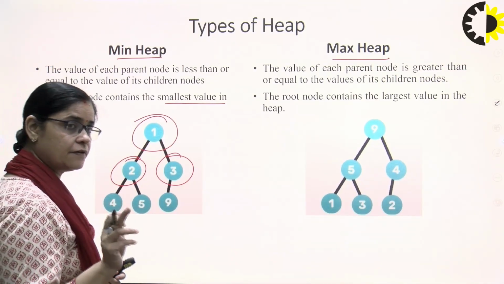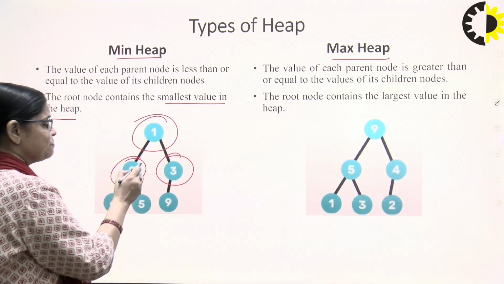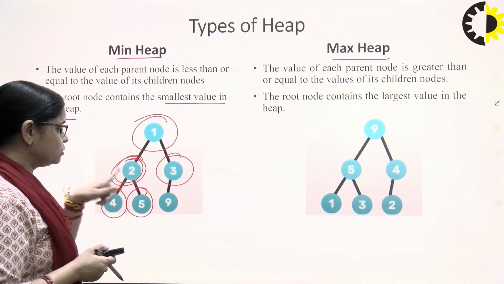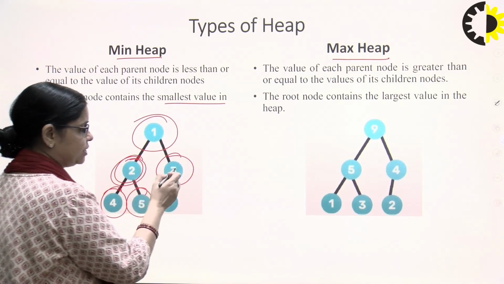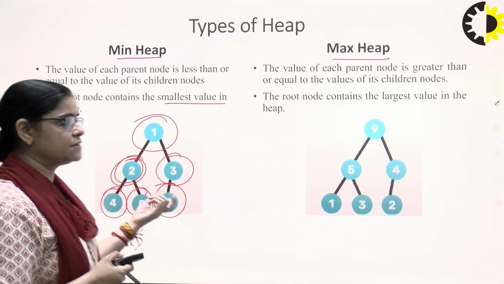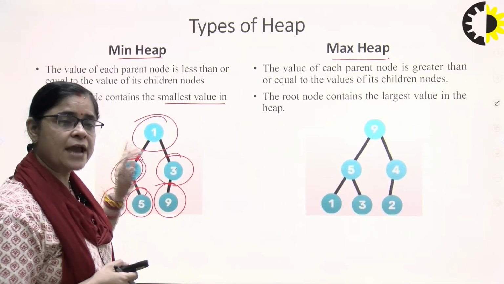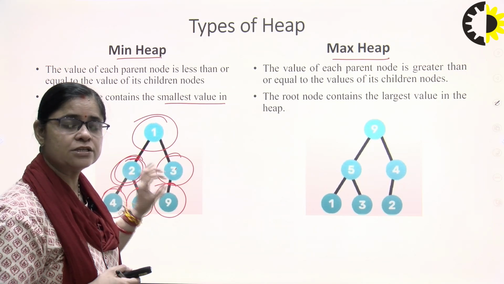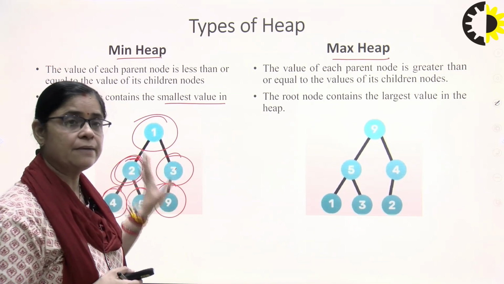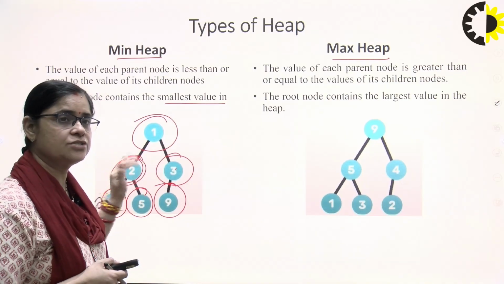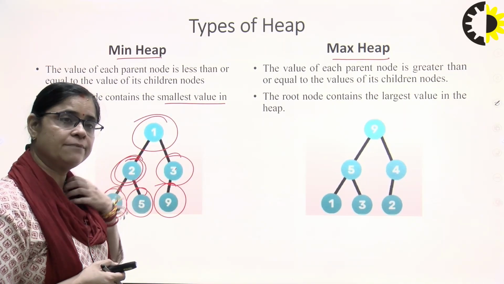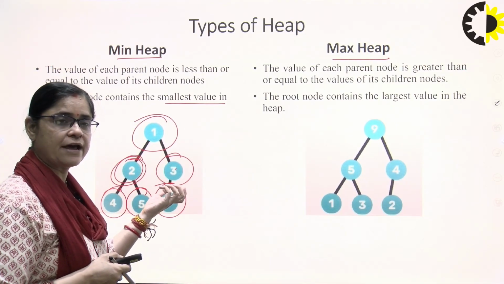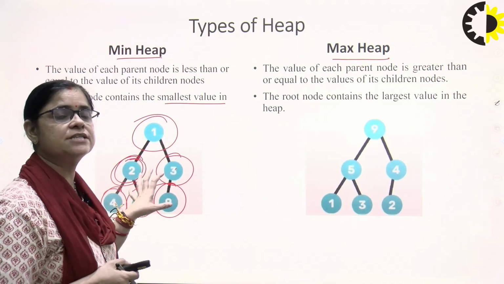Again, if you see in the diagram very clearly, this is a root node and these are the children. 4 and 5 are greater than 2, so this is a min heap, right? Again here 3 is greater, 9 is greater, so again this is a min heap. We have to keep in mind what min heap means: the parent node should have a smaller value than its children. It doesn't matter left or right. The left child should have a greater value than the root node, and the right child should also have a greater value than the root node. Then only we will say that it is a min heap.